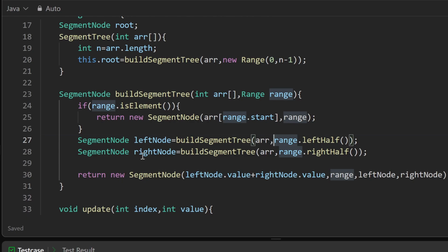So for the left and right side, I have done the recursive call, and whatever nodes they have constructed, I am storing them in the left and the right side. And finally, to create this particular node, the sum is going to be the sum of the values on the left and the right side, same way as we see in the slides. Range is calculated in the parent. So as you see for the left node, I am calculating the left half here and passing it. So the parent does the calculation of the range for me, so I can directly use it in the constructor here. And finally, the left child and right child are going to be whatever the left recursive call and the right recursive call have calculated for me.